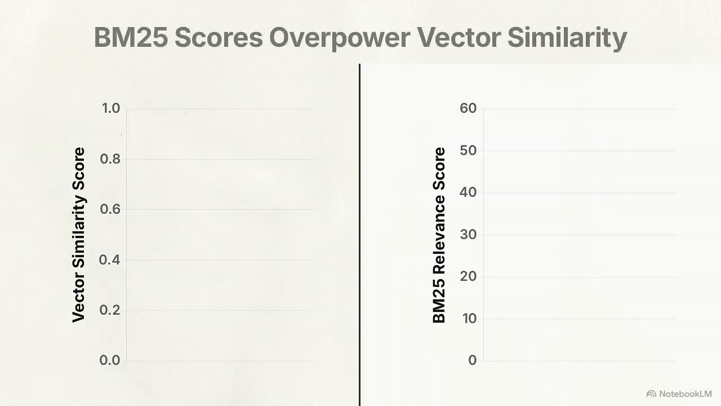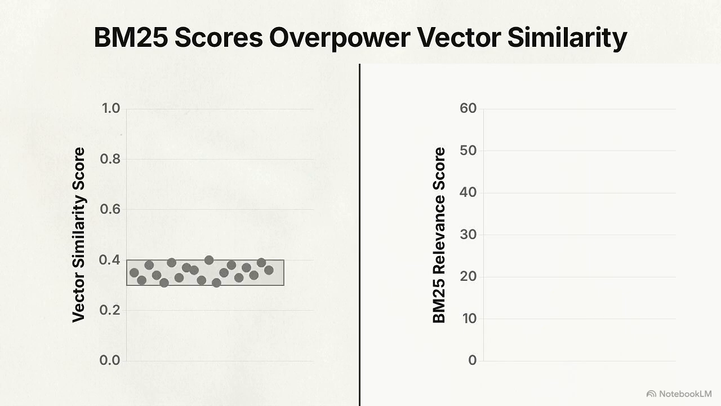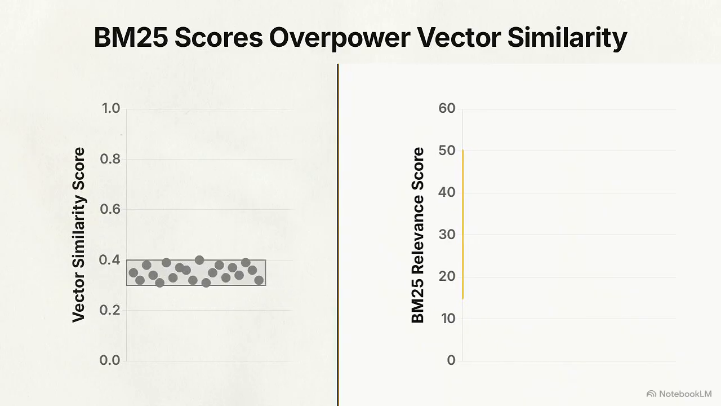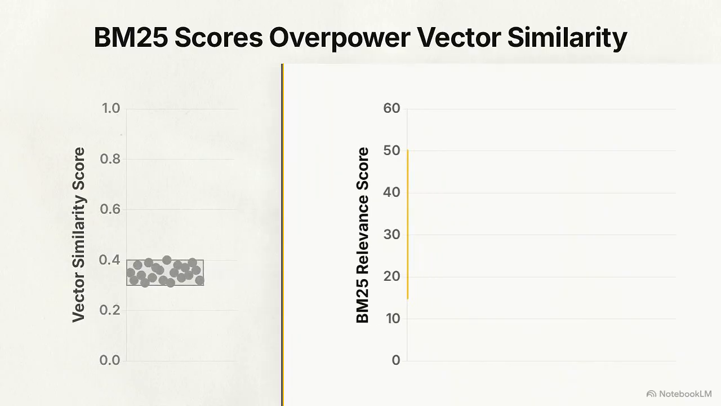This split screen shows why these two models are mathematically incompatible. Vector scores cluster tightly on a narrow scale between 0.3 and 0.4. BM25 scores fluctuate on a massive scale from 15 to 50. Adding these raw metrics together causes the massive BM25 scores to completely overpower and nullify the vector scores.